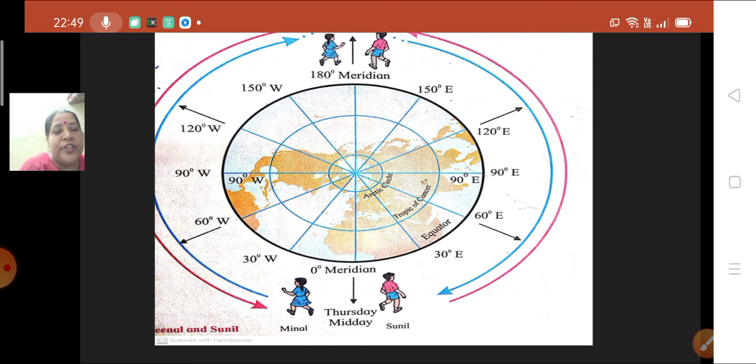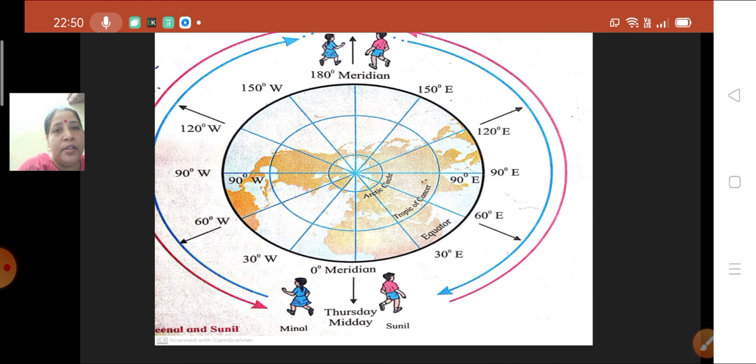Now again Sunil is traveling from 150 degree east towards 180 degree meridian. Now he is going to pass the 180 degree meridian. Now when Sunil is reaching 180 degree meridian, he is also having the timing as 12 am. But when he is going to pass this 180 degree meridian, he is going to enter into the next day. That means Thursday is over for him. 10 p.m. is over. Now 12 a.m. is also over. Now he is going to enter into the next day.